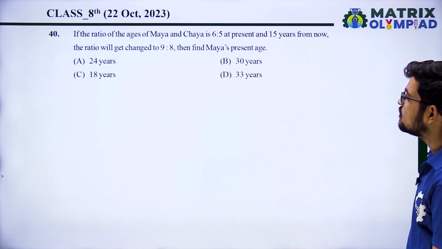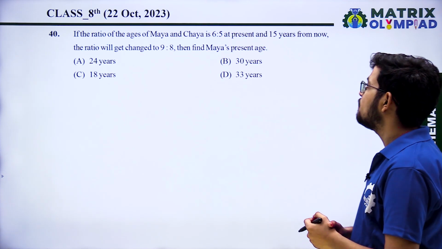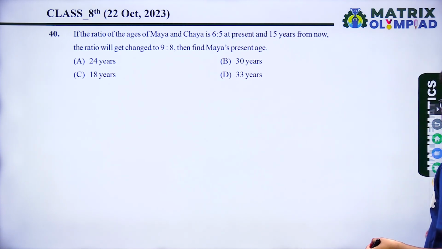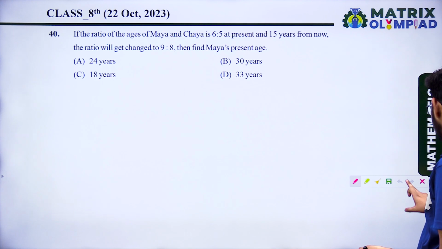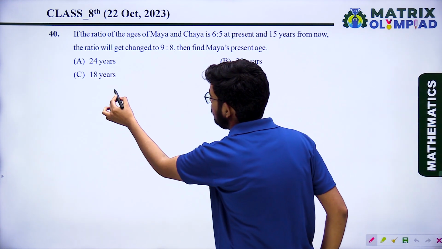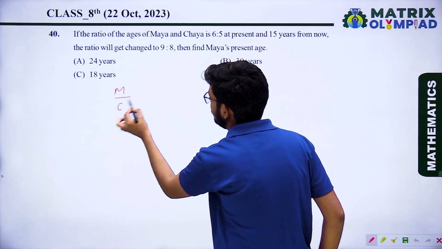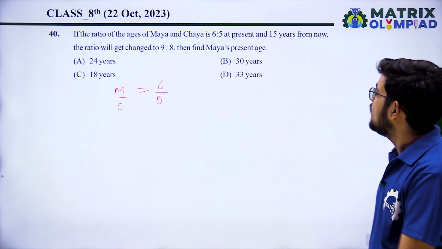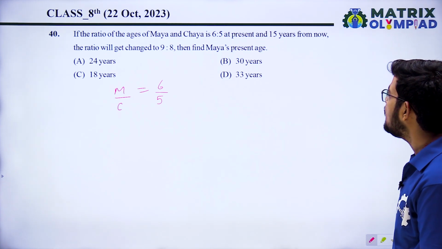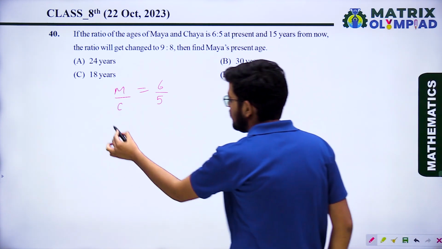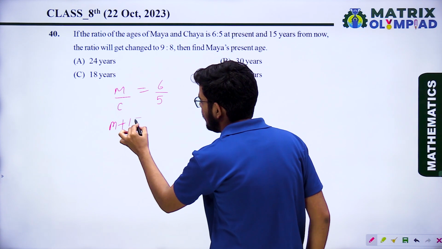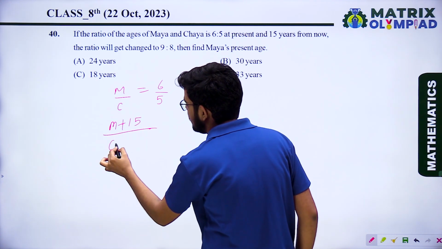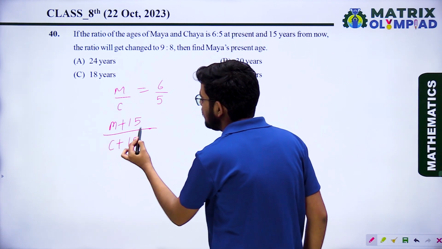In question number 40, the ratio of the ages of Maya and Chaya is 6:5 at present, and 15 years from now it will change to 9 upon 8. Then find Maya's present age. So 15 years from now Maya's age will be m plus 15 and Chaya's age will be c plus 15.